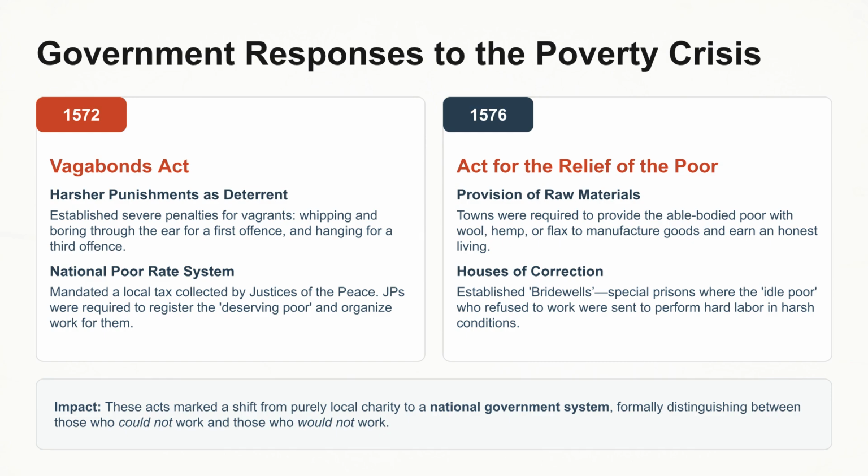The Act for the Relief of the Poor required towns to provide the able-bodied poor with wool, hemp, or flax to manufacture goods and earn an honest living. It also established houses of correction, where idle poor who refused to work would be sent to work hard labor in harsh conditions as punishment.